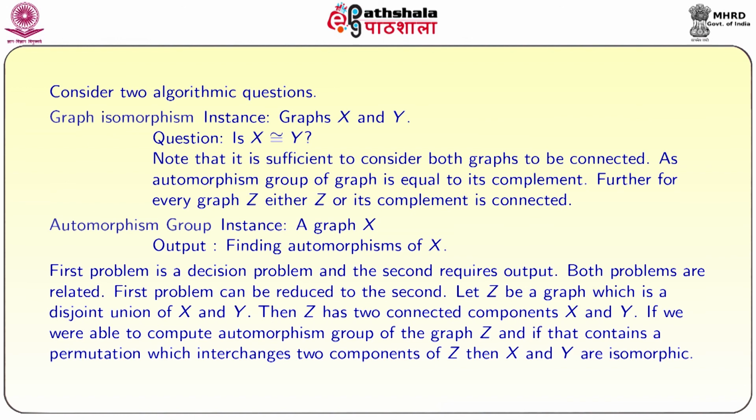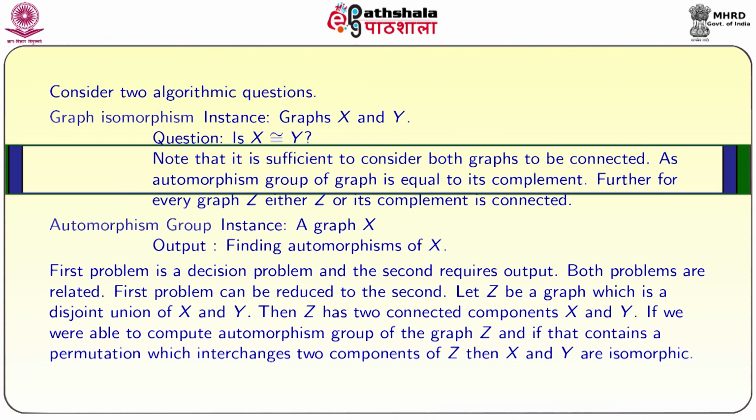Now, we are going to consider two algorithmic problems. The first one is the graph isomorphism problem. The instance is two graphs X and Y. The question is whether X is isomorphic to Y. We need to find out whether these are isomorphic or not. Note that it is sufficient to consider both graphs connected. If the graphs are disconnected, it is sufficient to check whether the connected components are isomorphic or not.